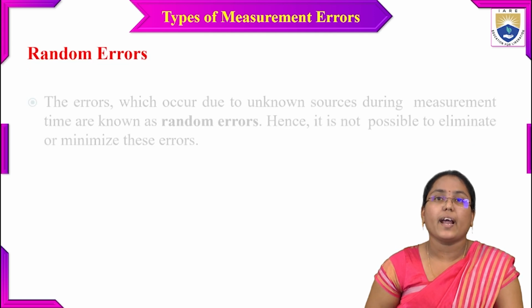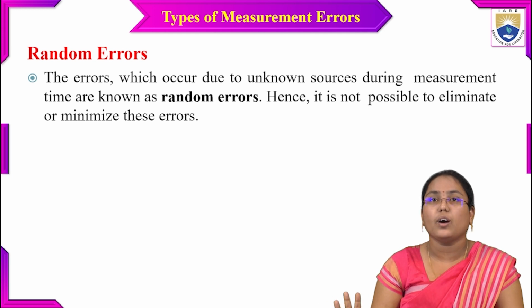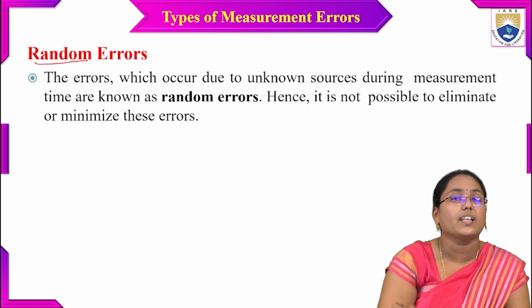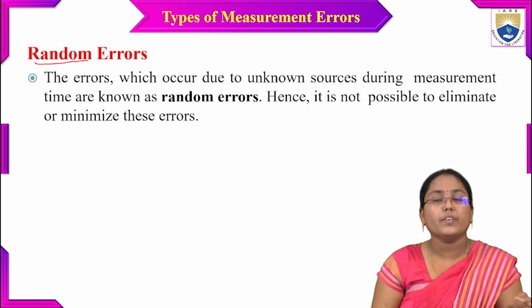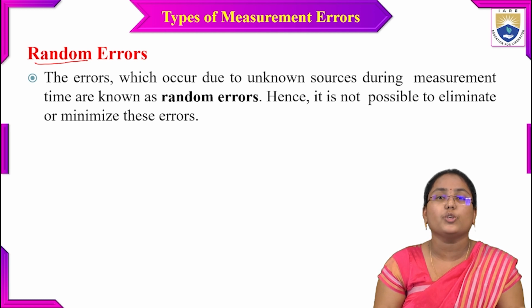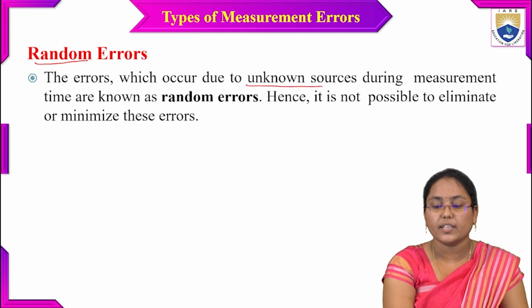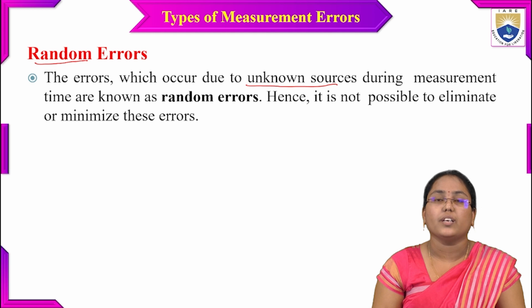So next type is a random error. The errors which occur due to unknown sources during measurement time are known as random errors. As the name itself says, these errors are random. Random itself says that we don't know. It occurs randomly without any proper reason. This type of error might come into picture during the measurement process. That's why we don't know the source of this particular error. Due to the unknown sources, there might be some errors in the measurement, and at that time random errors might be occurring.